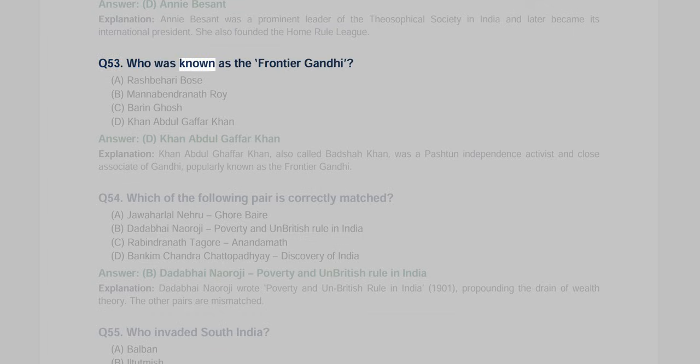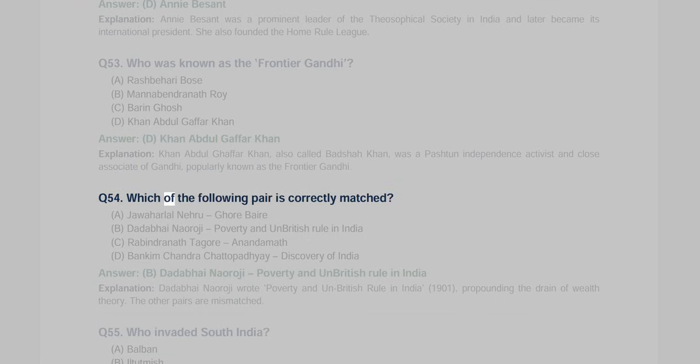Q53. Who was known as the Frontier Gandhi? A. Rash Behari Bose. B. Manabendranath Roy. C. Barin Ghosh. D. Khan Abdul Ghaffar Khan. Answer: D. Khan Abdul Ghaffar Khan. Explanation: Khan Abdul Ghaffar Khan, also called Badshah Khan, was a Pashtun independence activist and close associate of Gandhi, popularly known as the Frontier Gandhi.